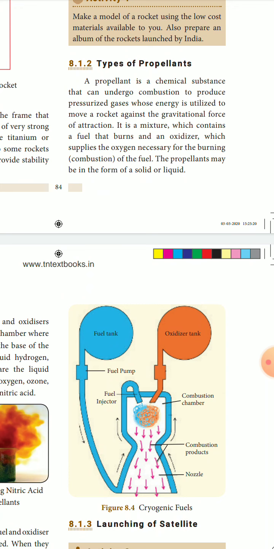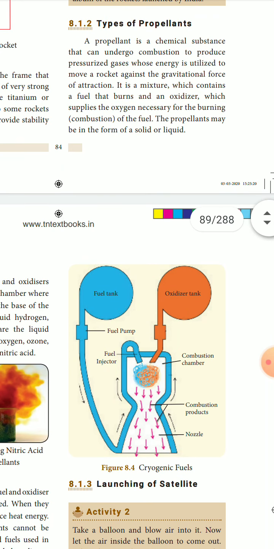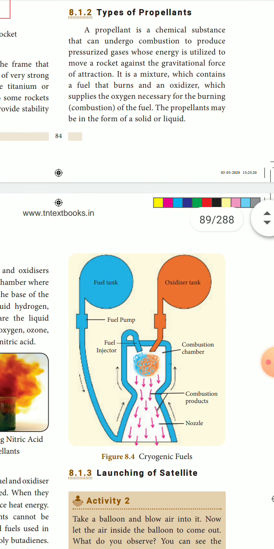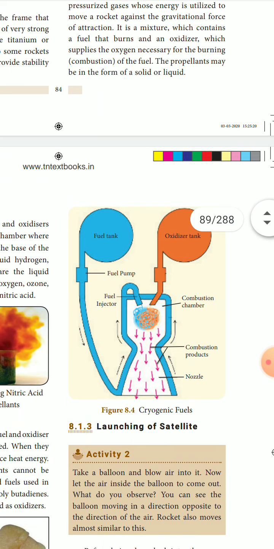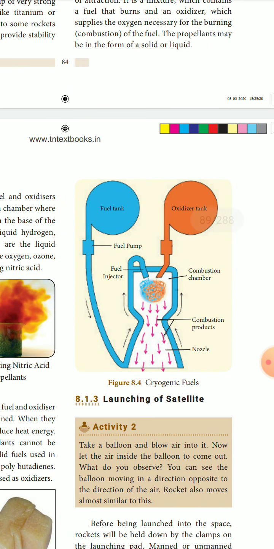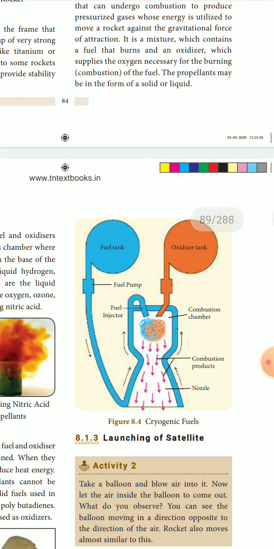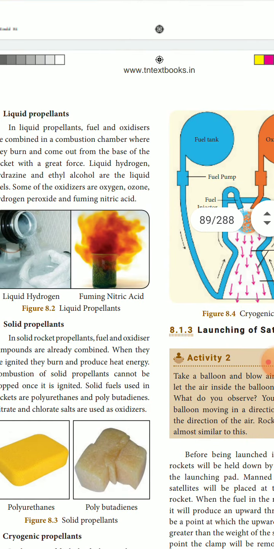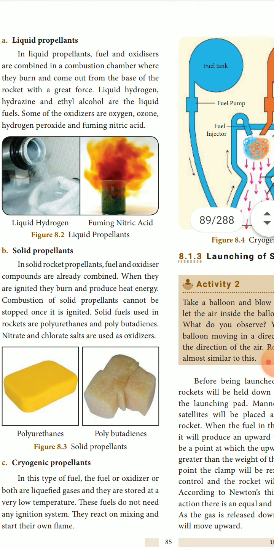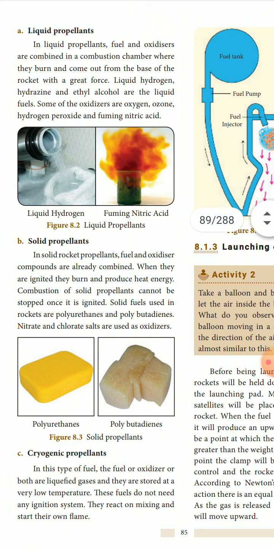So it is a mixture which contains a fuel that burns and an oxidizer which supplies the oxygen necessary for the combustion. It gives enough oxygen to burn the fuel. The propellants may be in the form of solid or liquid. So here they are showing the first example, the liquid propellants.